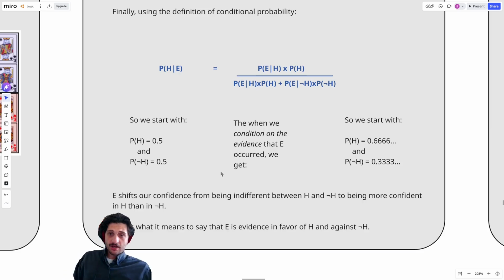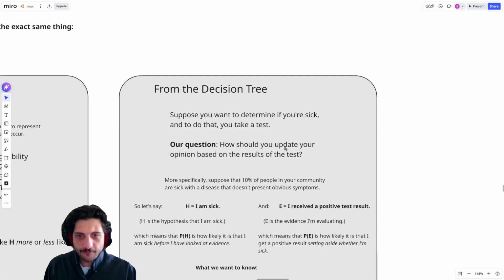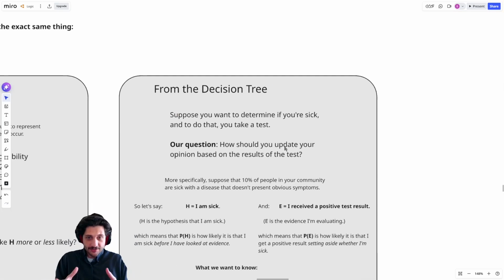When I condition on E, when I add that new information, now I am more likely to believe that H is going to be true, and I am less likely to believe that not H is going to be true. So let's look at our final explanation of Bayes' rule. Again, this is going to be just saying the same things as the previous two, but I think this one is the most visual and potentially the most intuitive.